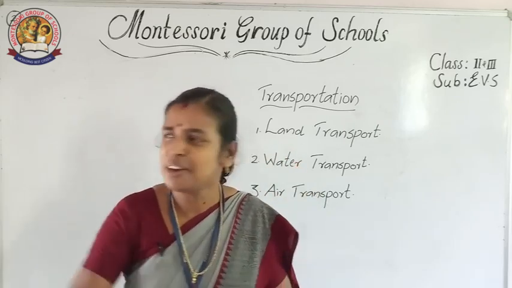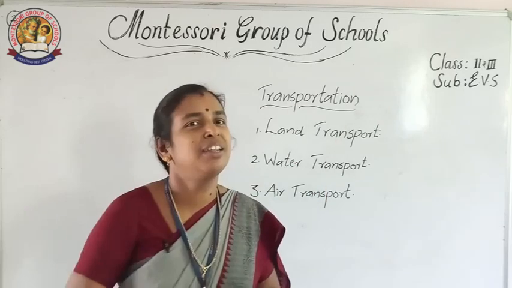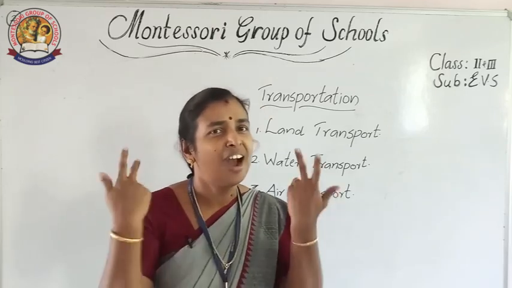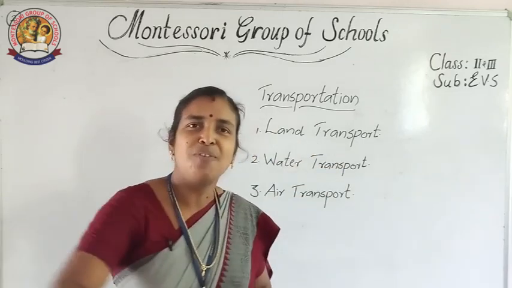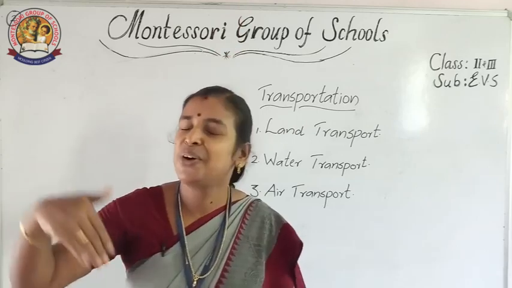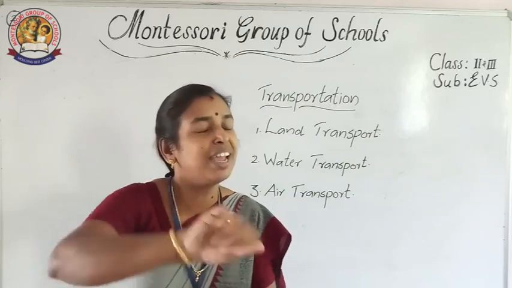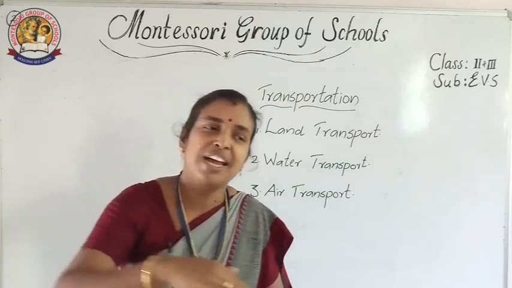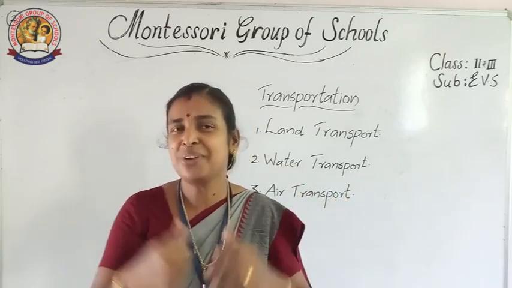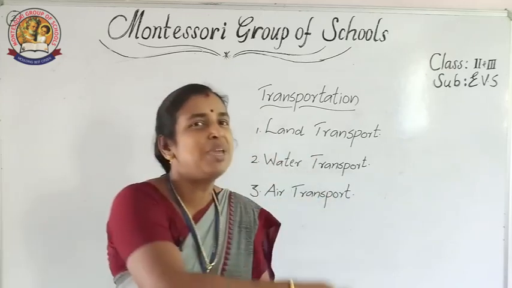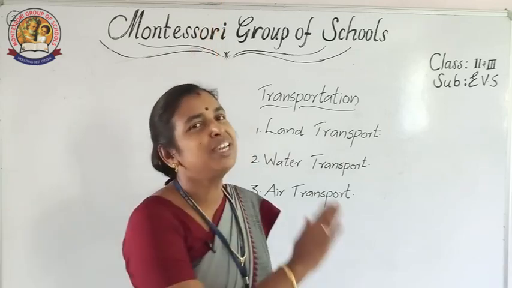How do you get from A to B? Over land, through air or on a sea?